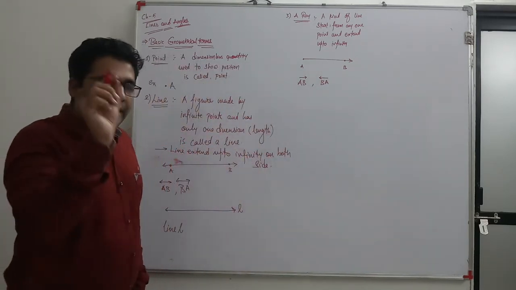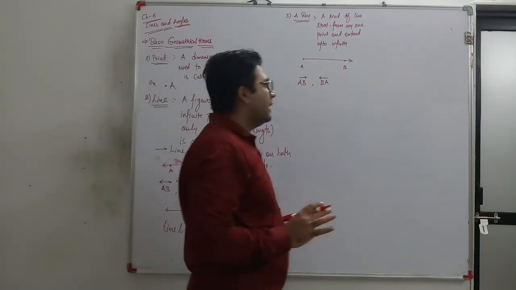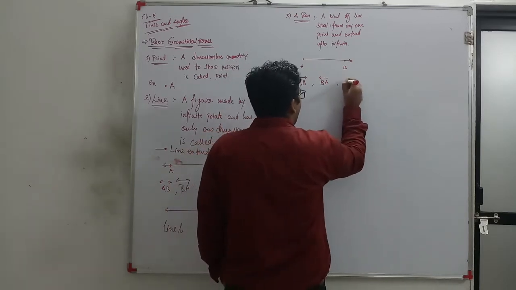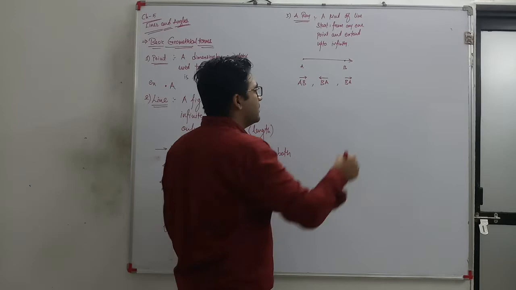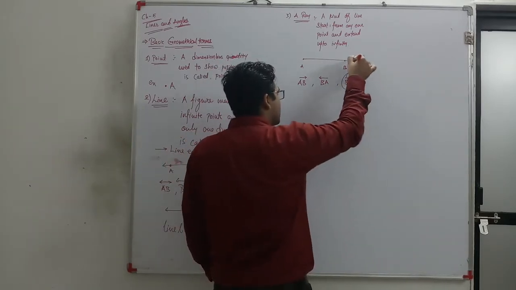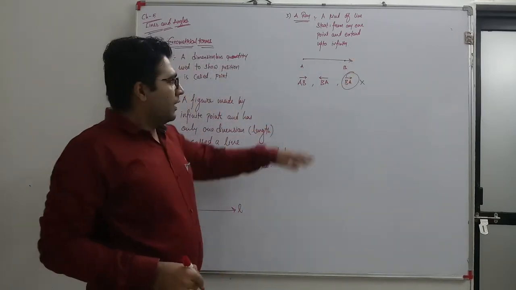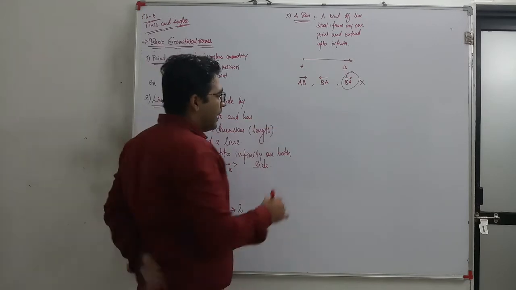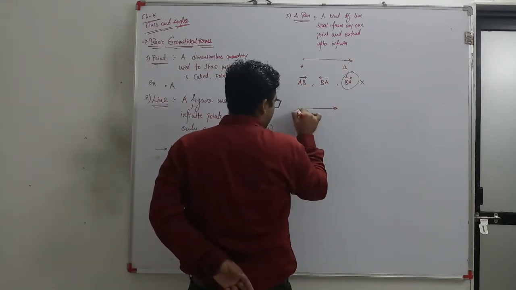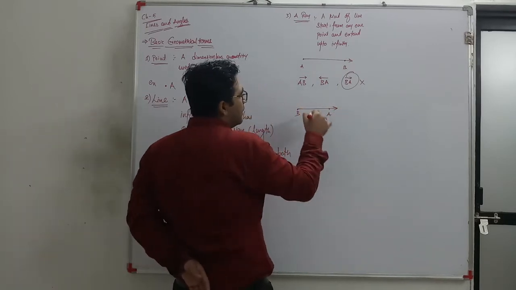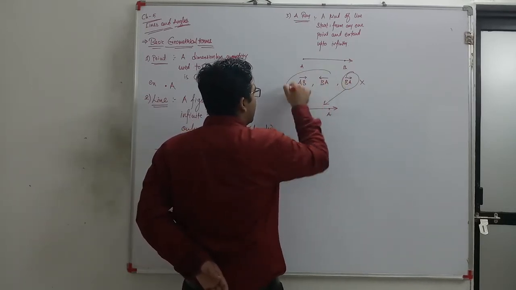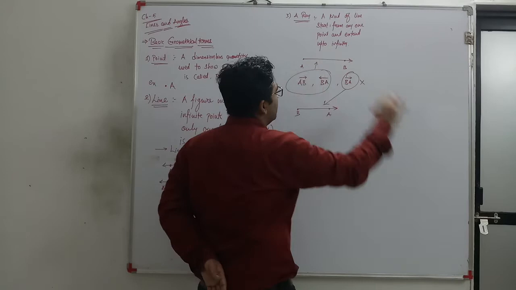Because your ray originates from A. And if you write ray BA, it is a wrong representation for this ray, because it means it originates from B and extends up to A.